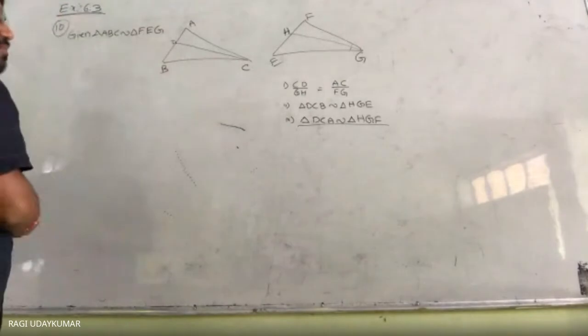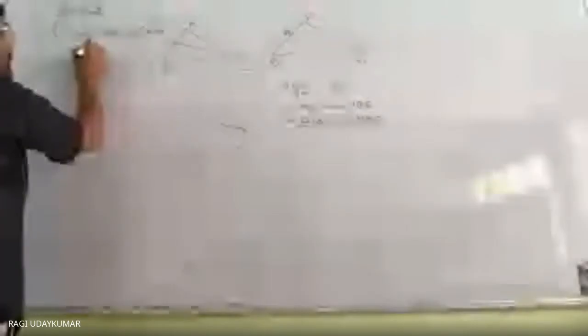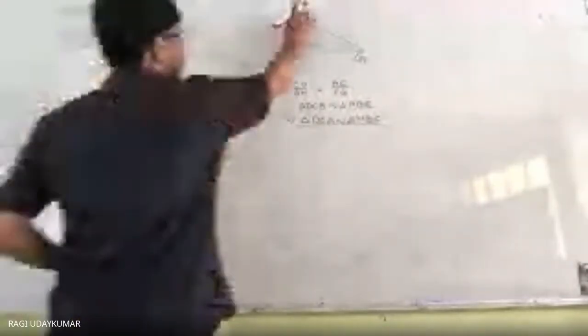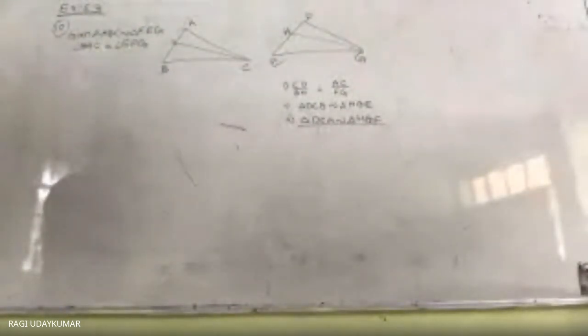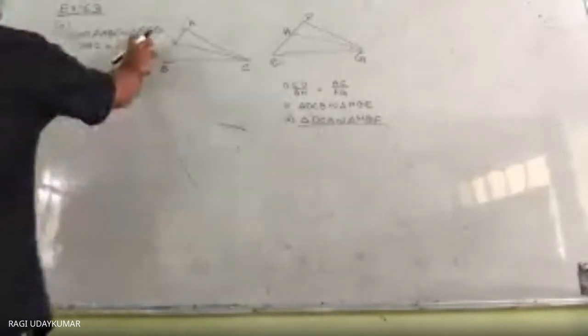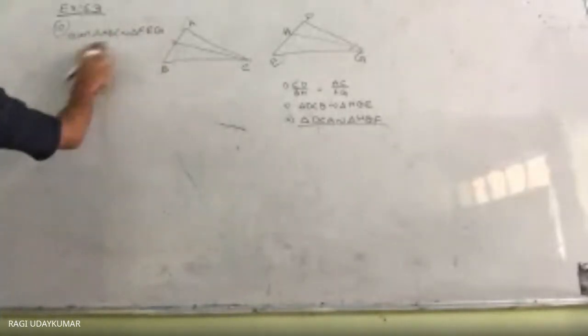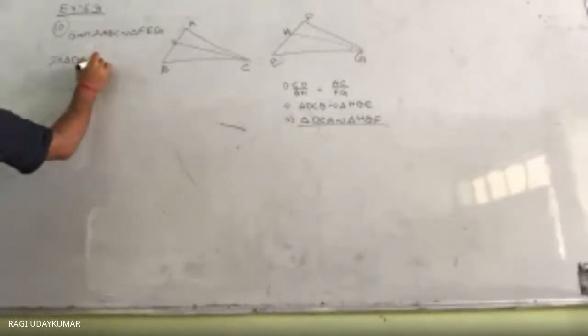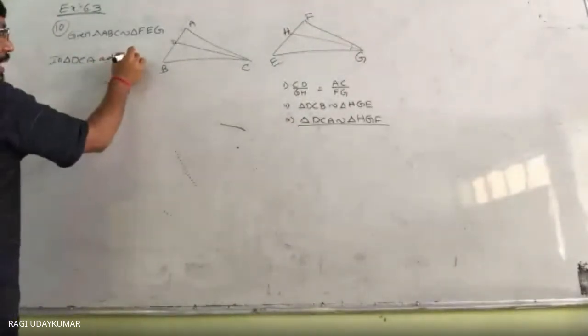So in these two triangles, angle BAC is equal to angle EFG. You can do it, isn't it? Yes, sir. Or you can take the triangles directly into consideration. Here it is angle equality, it is not necessary. Let us take these two triangles: triangle DCA and triangle HGF.